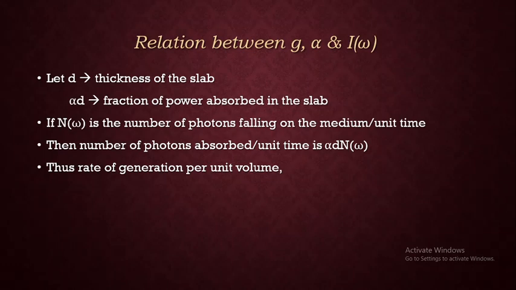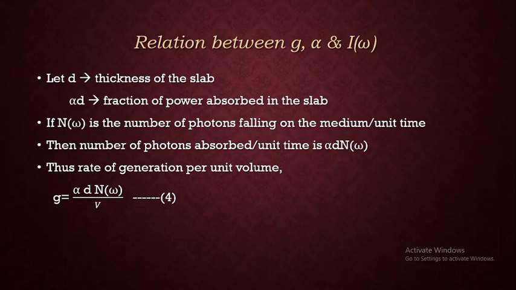That is the fraction of power absorbed in the slab times the number of photons. That will give us the number of photons absorbed per unit time. And thus the rate of generation per unit time, that is G, can be written as alpha into D into n of omega divided by V.